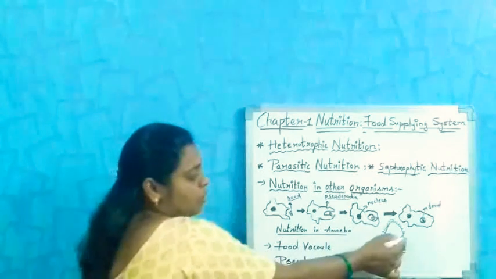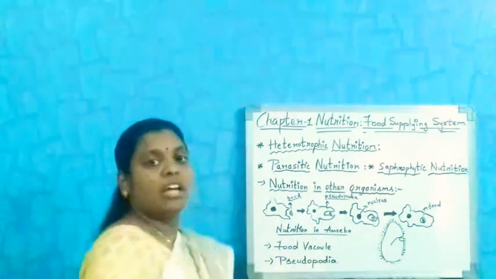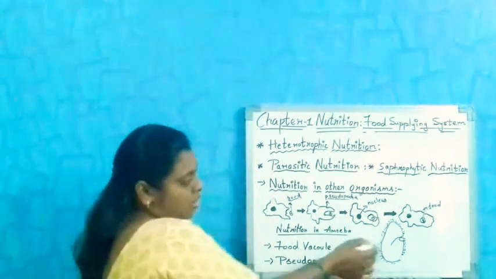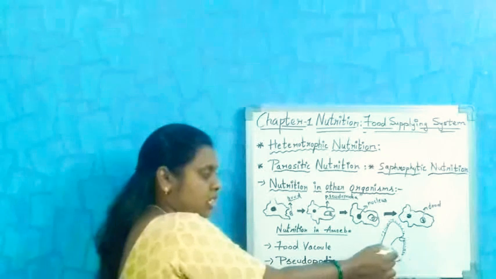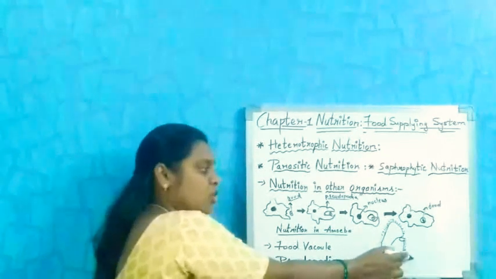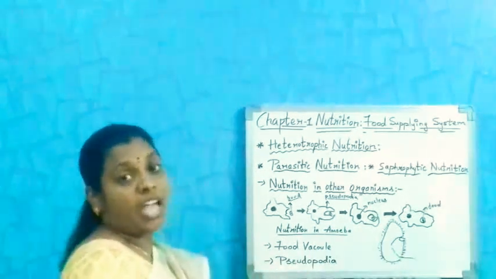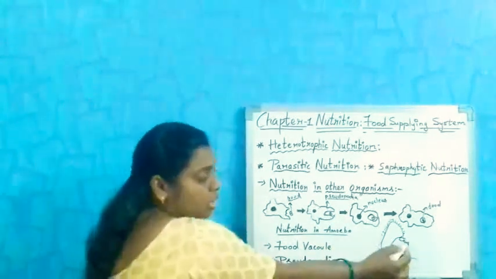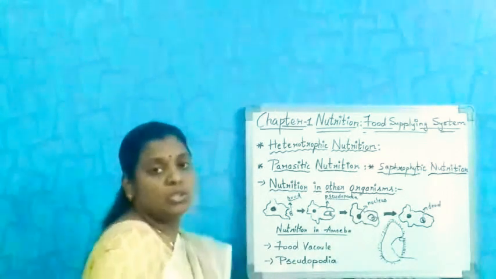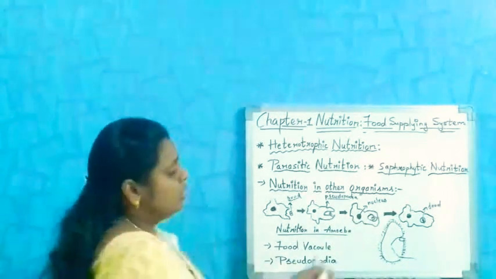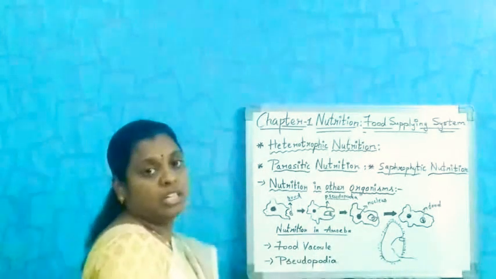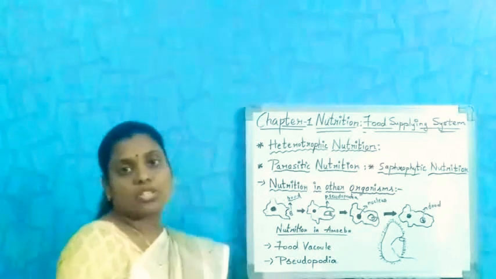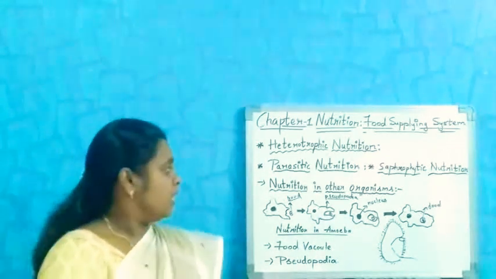Then these food particles enter into the paramecium. After digestion, the waste is again excreted in the same manner outside through the anal groove. So this is the process. We call the oral groove the cytostome. This is the process by which unicellular organisms take in food materials.